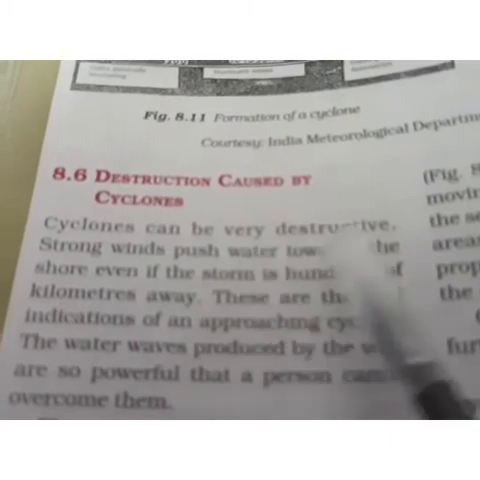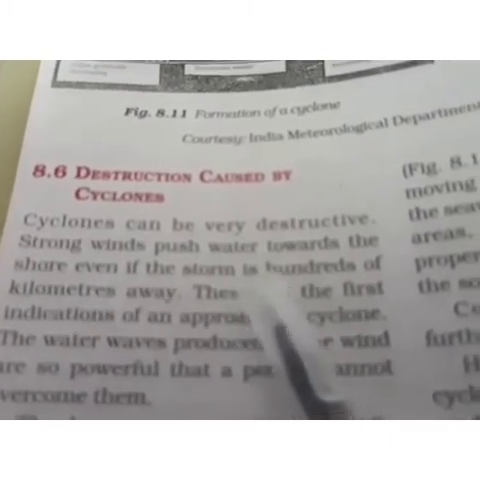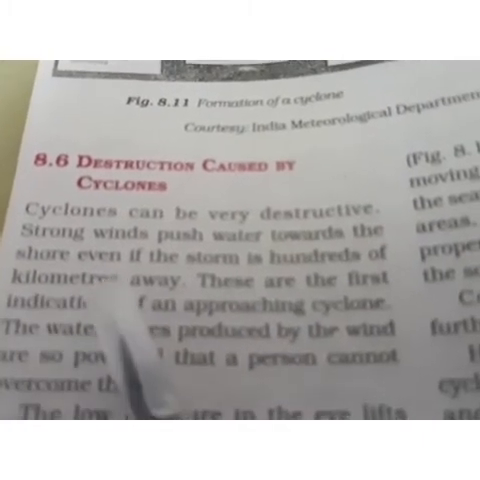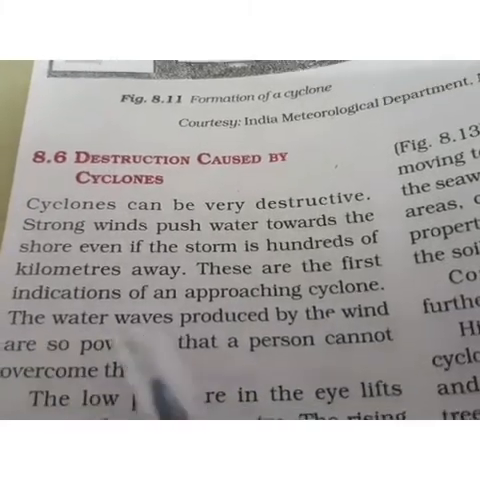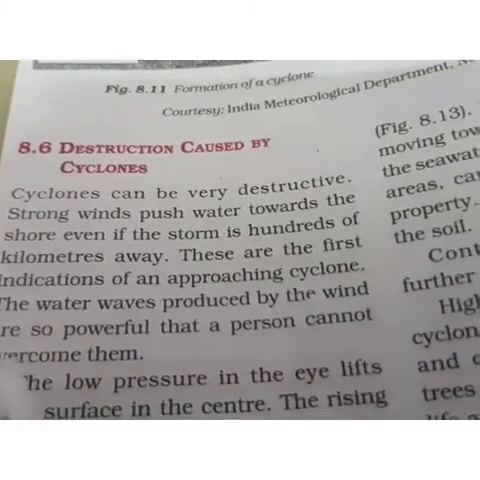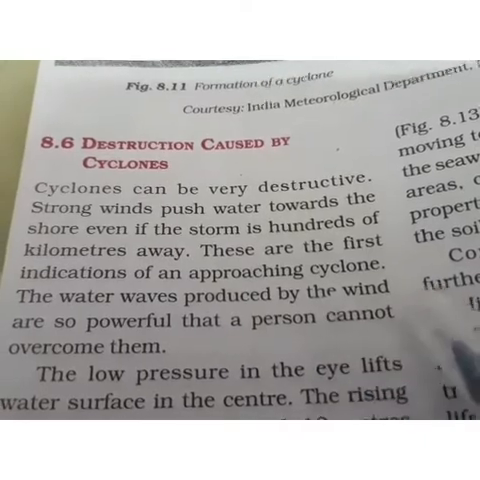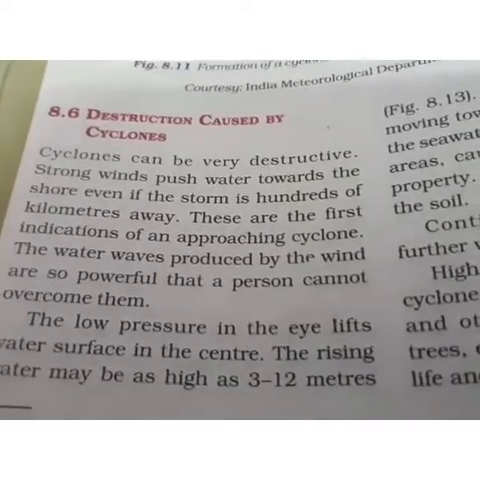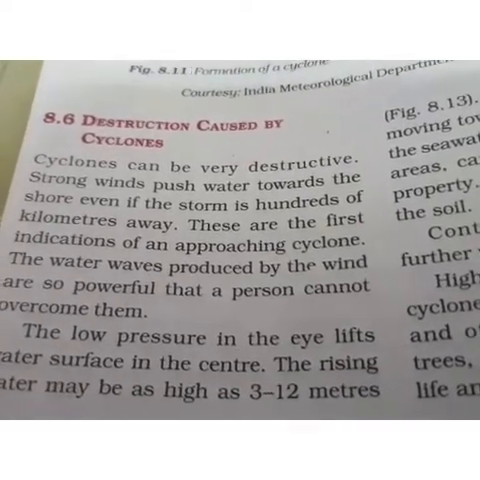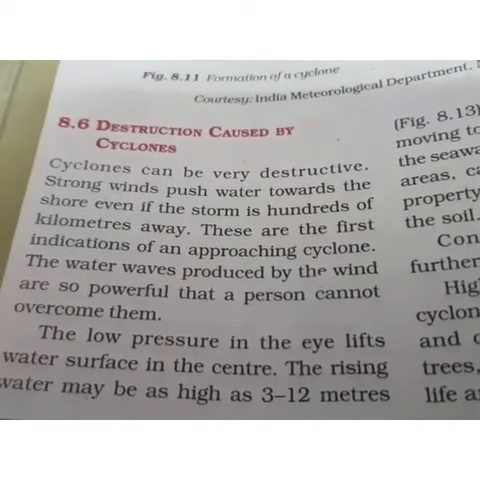Now, cyclones can be very destructive. Strong winds push water towards the shore even if the storm is hundreds of kilometers away. These are the first indications of an approaching cyclone. The water waves produced by the wind are so powerful that a person cannot overcome them. Now, what are the destructions caused by the cyclones or the devastation caused by the cyclone? Cyclones are very destructive as we all know.